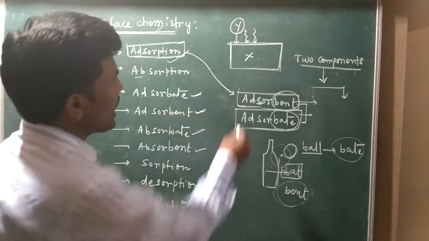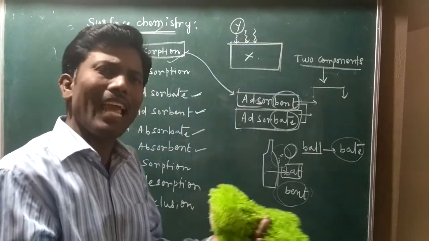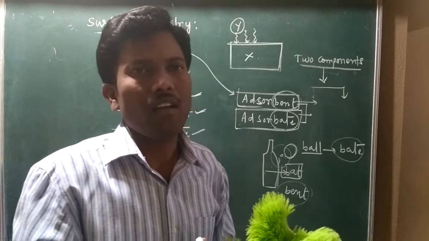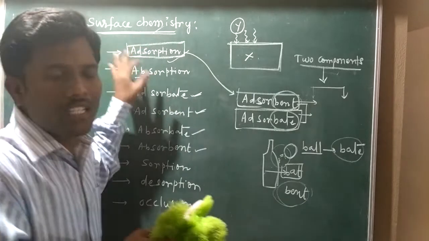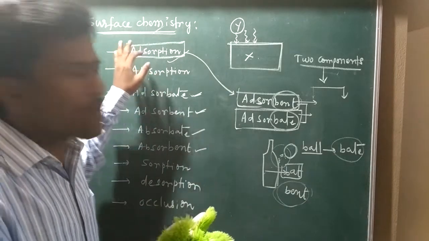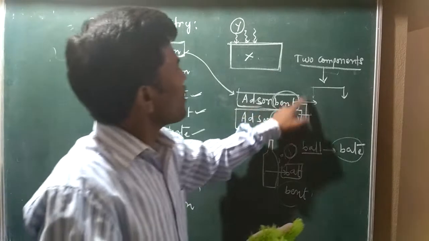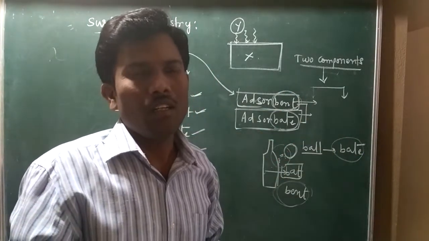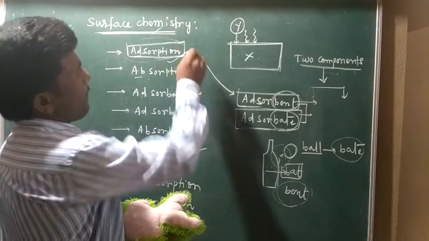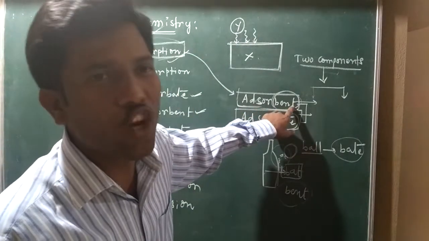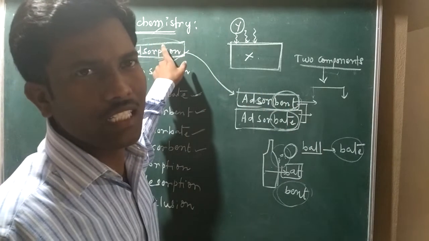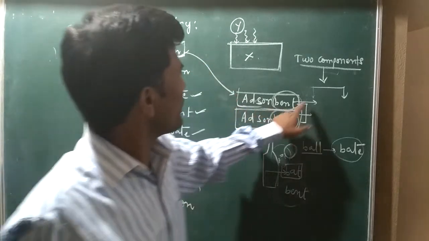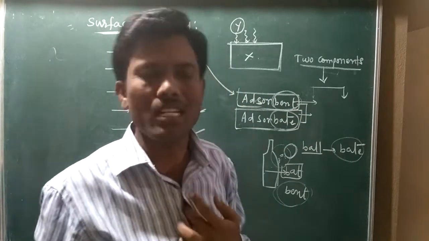Clear? Once again, adsorbent means that which provides accommodation for the adsorption. Adsorption is a physical phenomenon or surface phenomenon. For adsorption to take place, some components provide a surface to complete the phenomenon. If adsorbent is not there, then adsorption is not possible.